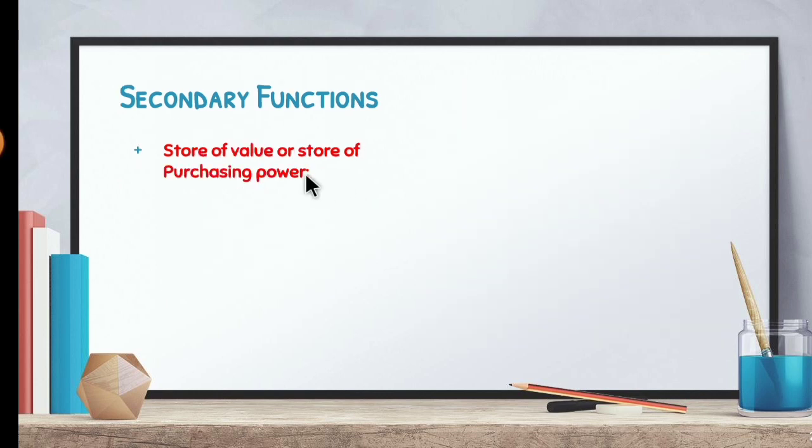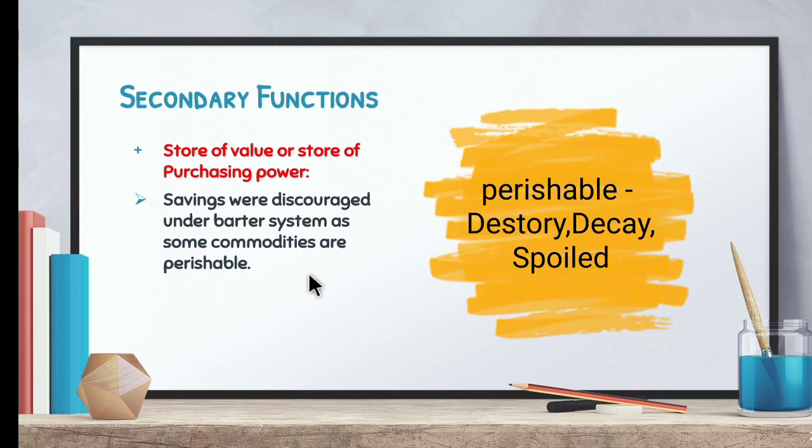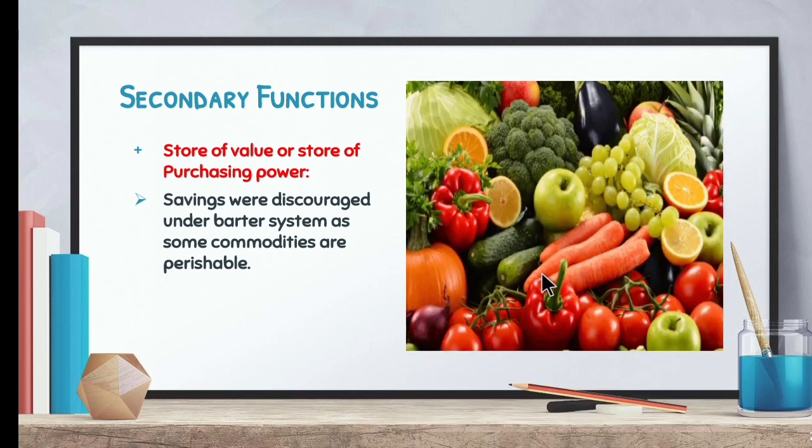The next secondary function is store of value or store of purchasing power. So what do you mean by store of value or purchasing power? Savings were discouraged under the barter system as some commodities are perishable, which can be destroyed easily. As we have seen earlier, the fourth drawback of the barter system, I explained using fruits and vegetables. When fruits and vegetables are exchanged, we cannot store them for a longer period of time because both will get spoiled. So that is the meaning of perishable.